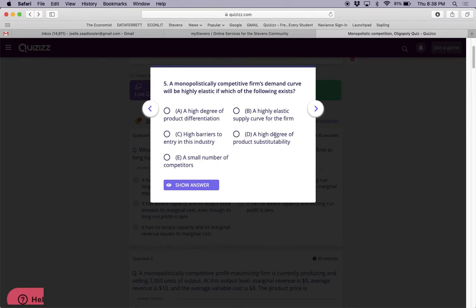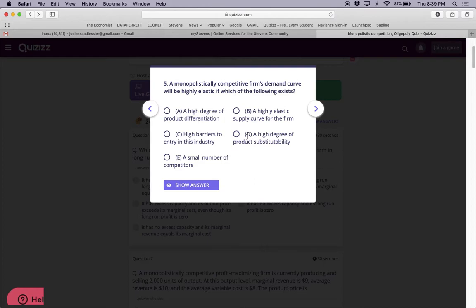And the answer is if there's a high degree of product substitutability. In other words, even though everybody has a different product, if the products are highly substitutable, that means the customers really couldn't care that much between buying your product or the other guy's product. And so they're going to be very sensitive to a price change. So this is the answer. When there's a high degree of product substitutability, that is going to be a very flat demand curve for the monopolistic competitor.